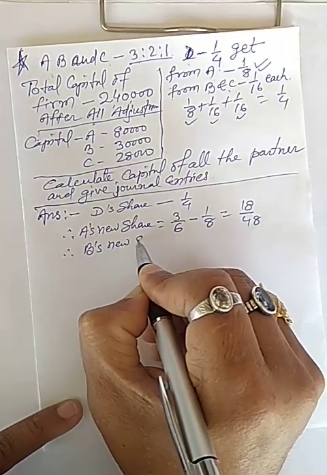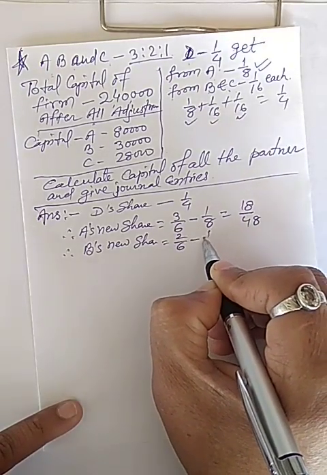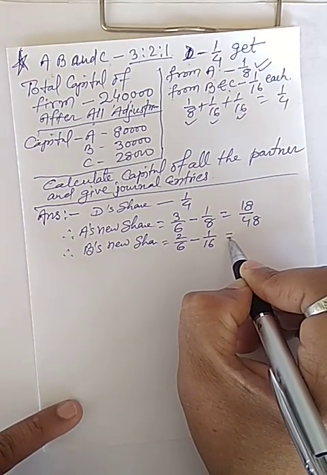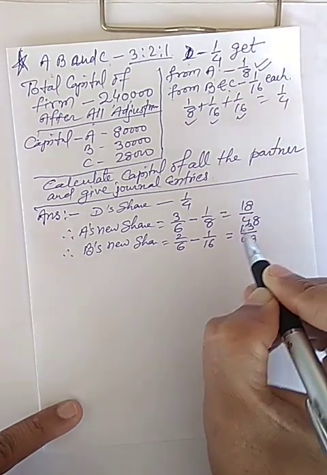B's new share will be 2/6 minus 1/16, so it will be 13/48.